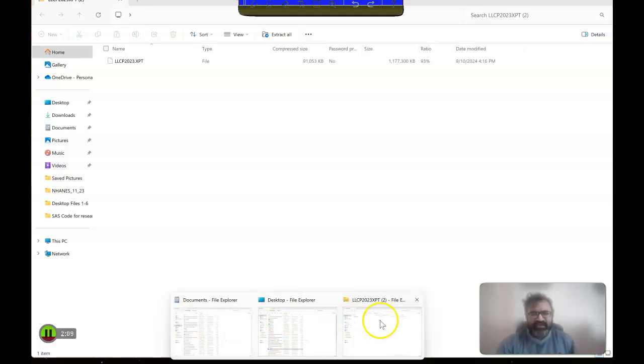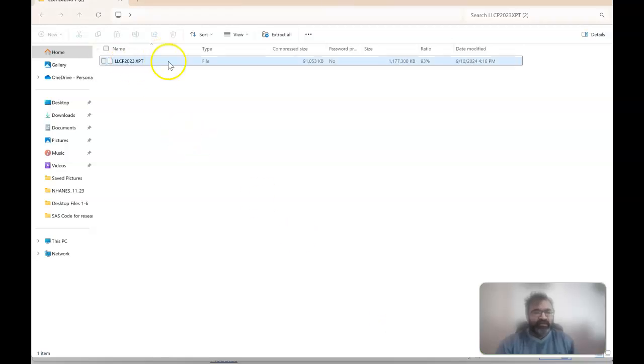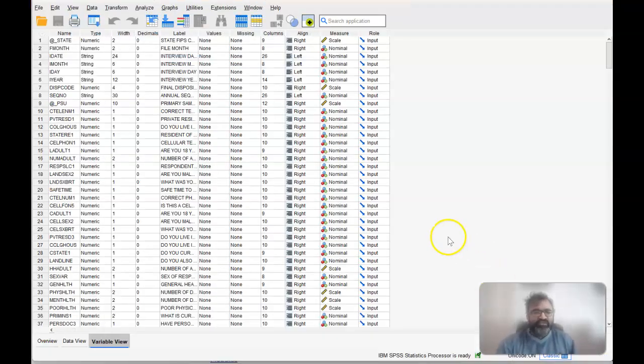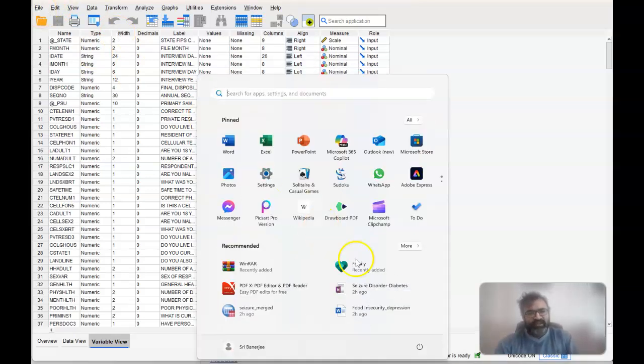So when we're looking at this, here's the file. Now most people will try to double click on this and say that this file is not available. And so let's take a look here. Usually what I like to do is drag this and then have this open. So here we go.